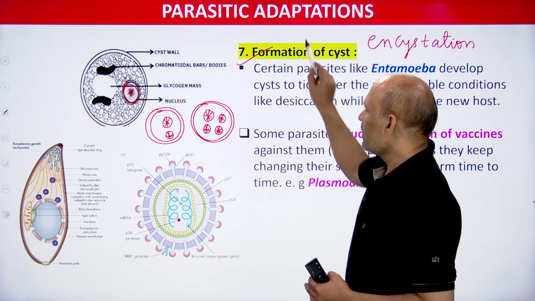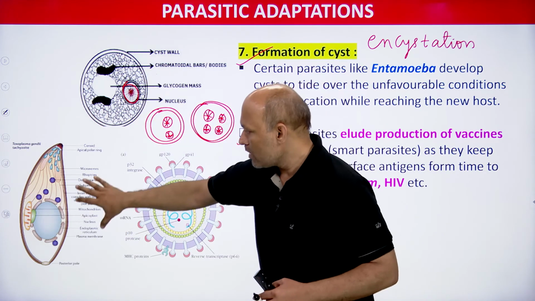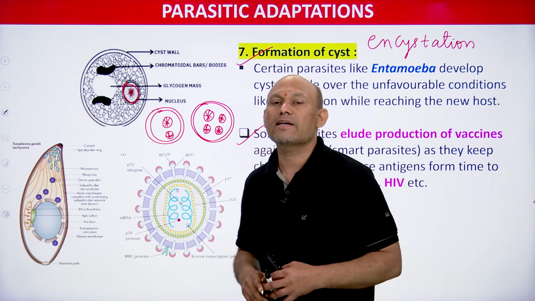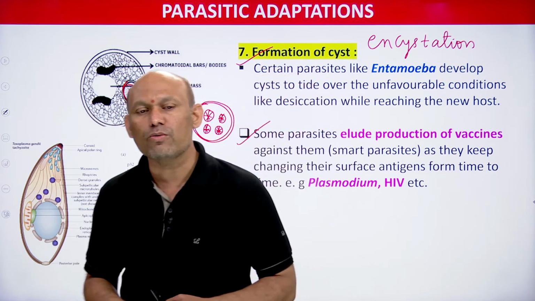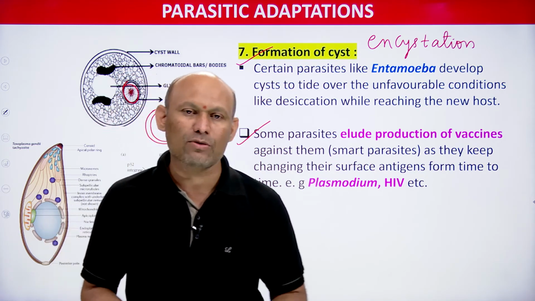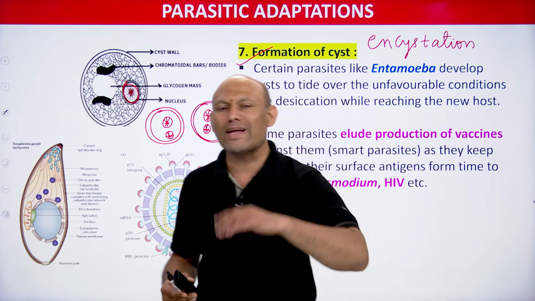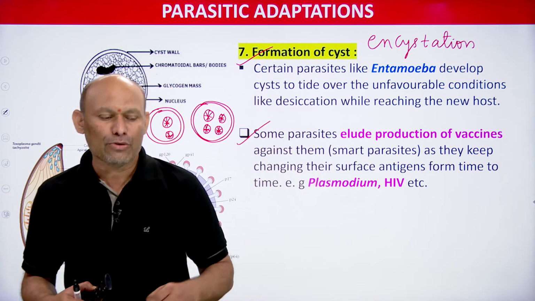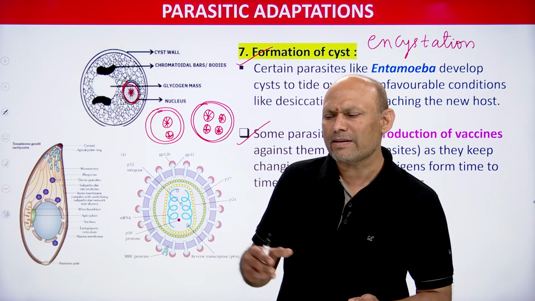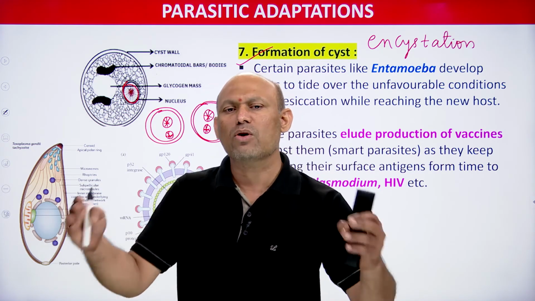Here is one more. This is Plasmodium vivax, and this is an HIV virus diagram. Some parasites, in order to avoid production of vaccines by human beings to eliminate them, do the following: whenever they attack the host, from time to time they change their surface antigens, the antigens on their body.